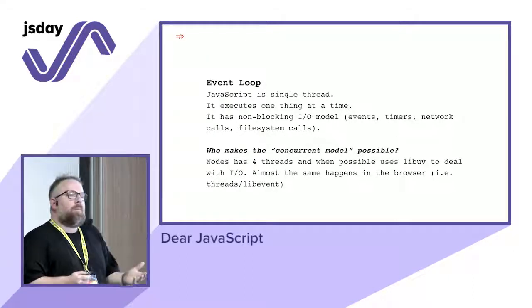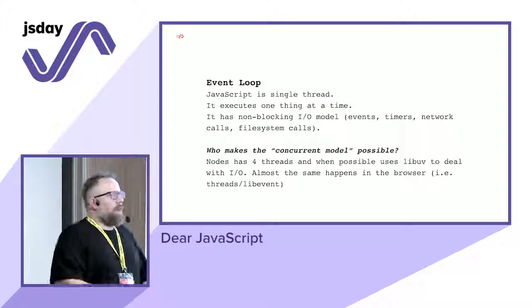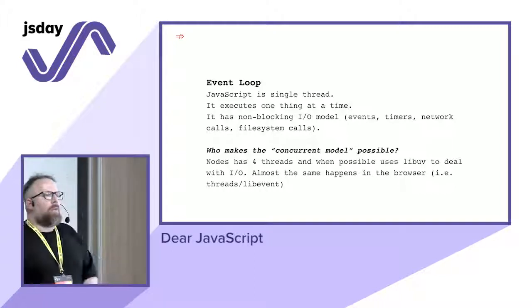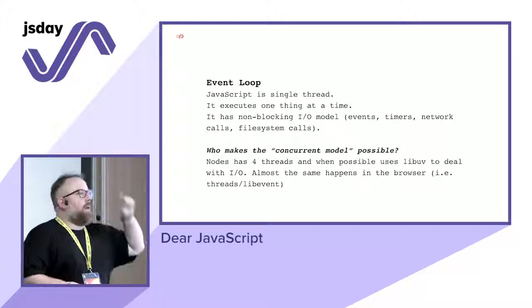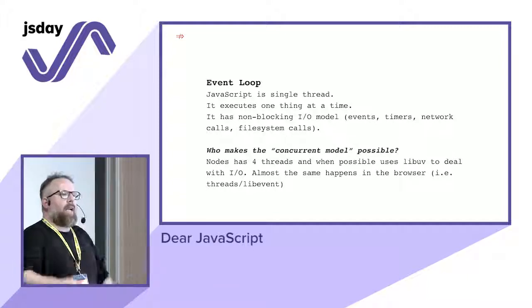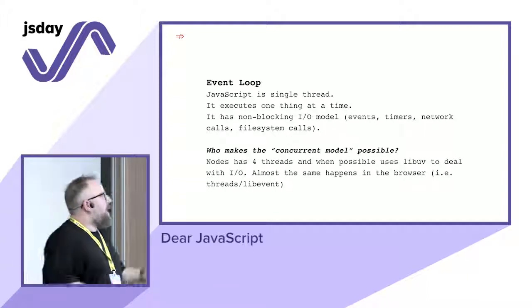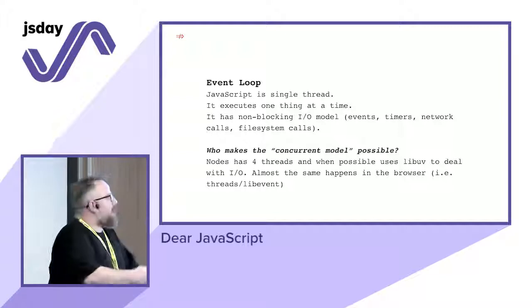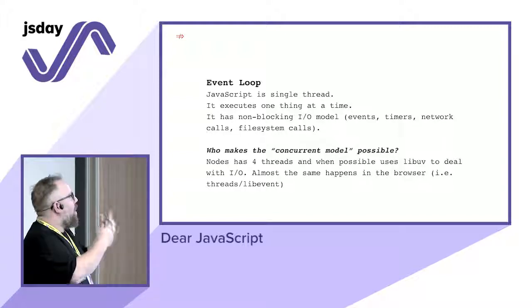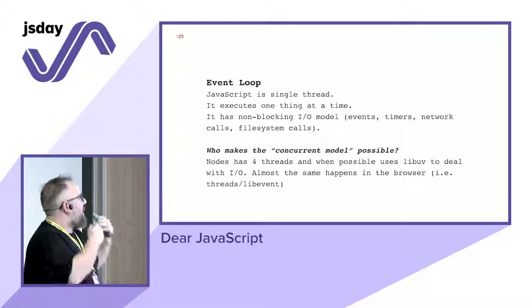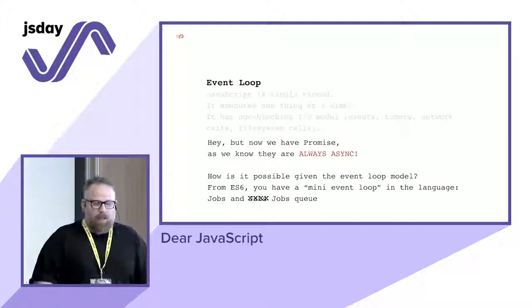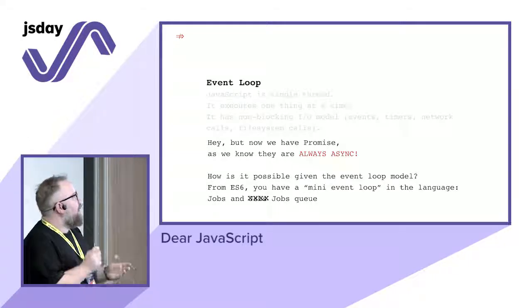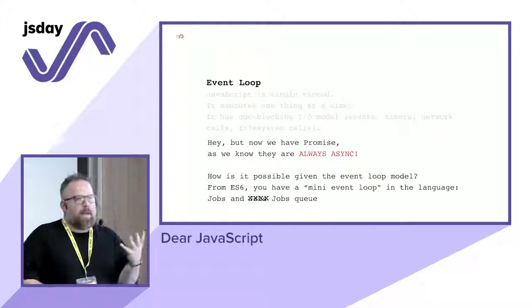So how is it possible that we can do many things at a time? Let's say many database calls, or many Ajax calls, or while there's an event in the browser, I can also scroll the page. Because those things are handled by someone else, by libuv, for example, or the browser itself with libevent and things like that. So that's the main idea.